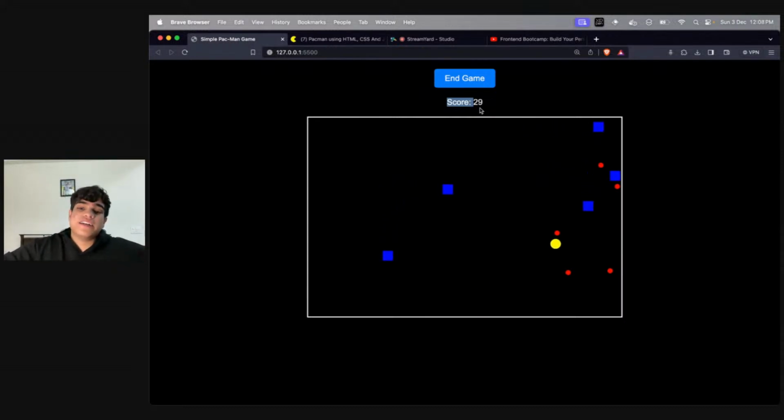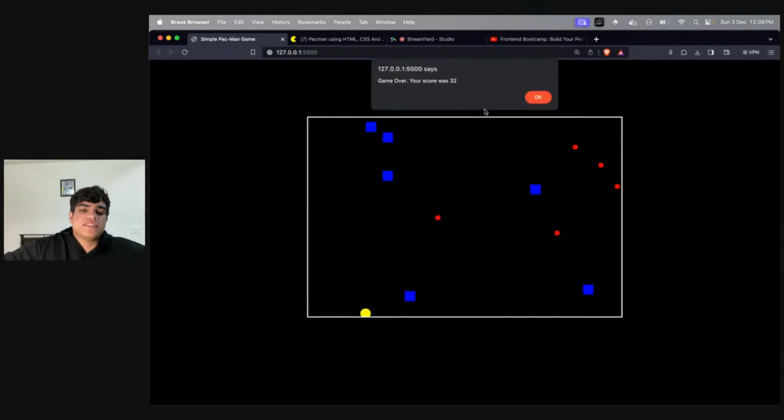You guys need to understand that if I go to the extreme right of the screen, I need to emerge from the left side, right? And as you guys can see, as the game is progressing, it is becoming harder for me, and then eventually I lost, right? How did I lose? Because my yellow dot touched one of the blue boxes, and that is how we lost the game, right? Game over.